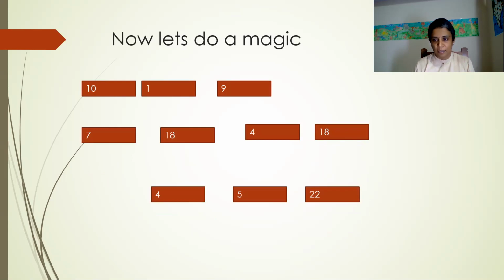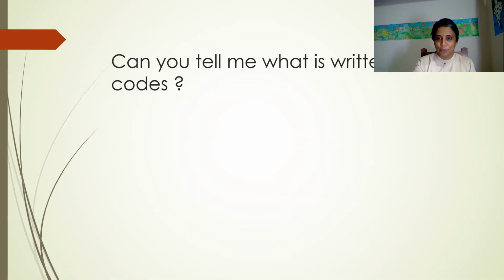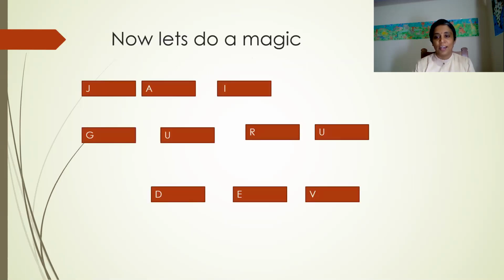In your previous table, each letter is represented by a number. Quickly wear your thinking caps and can you tell me something? You got something from this? Yes? So, can you tell me what is written in the code? Yes, it is written as Jai Gurudev.